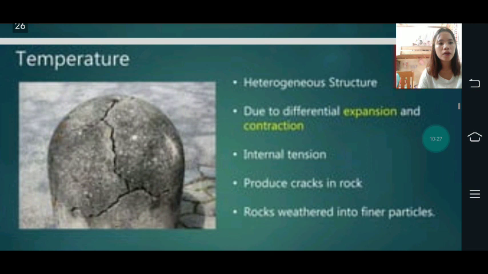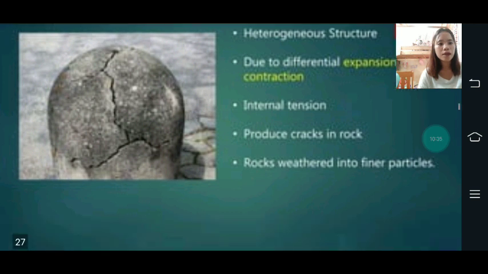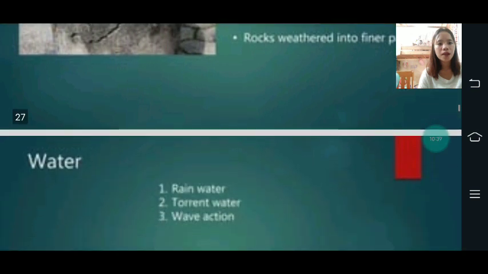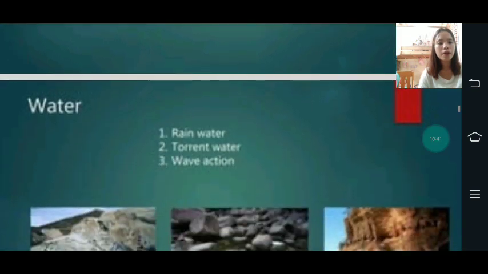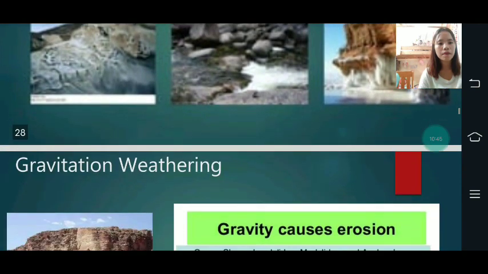Temperature: heterogeneous structure due to differential expansion and contraction. Internal tension produces cracks in rocks. Rocks weather into finer particles. Then water, which includes rainwater, torrent water, and wave action.